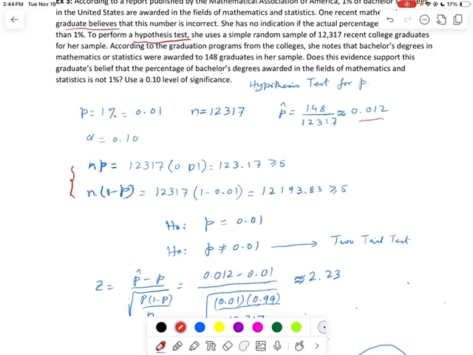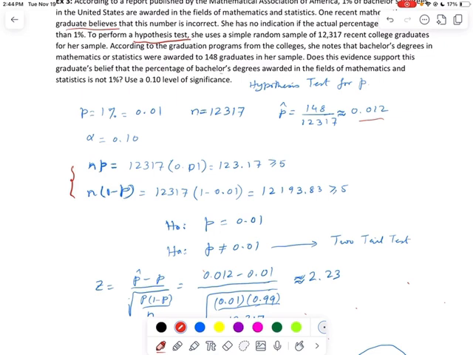So this allows us to use the normal distribution. So we can start our problem by writing our null and alternate hypotheses. So the null is P is equal to 0.01 and the alternative will be P is not equal to 0.01.